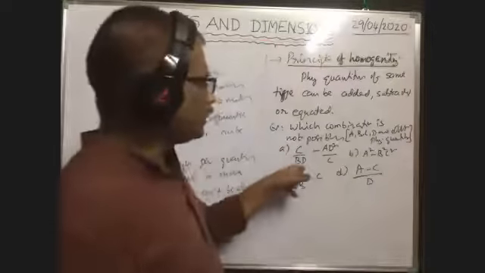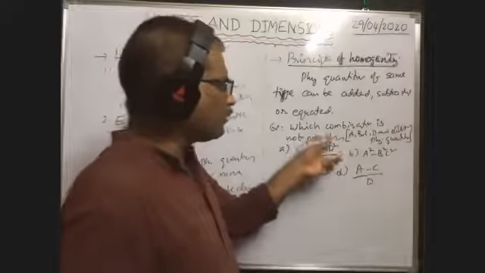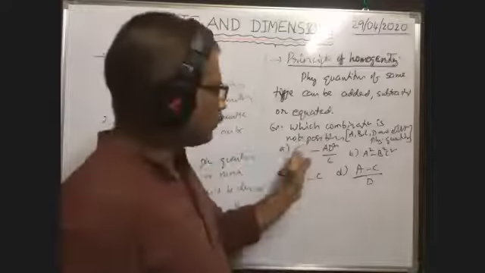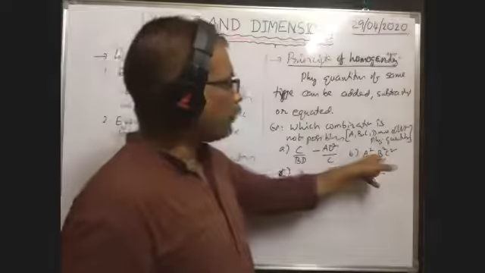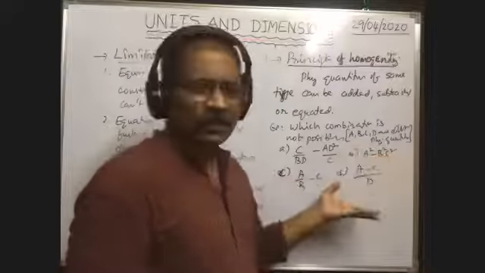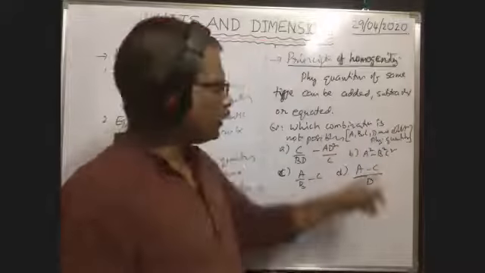C by BD option may be equal to this one, no? Because the product or division gives one physical quantity. That's why there is a possibility for this also. Here, as multiplication is there, the multiplication of B square C square may be equal to A square. We can multiply different physical quantities. So there is a possibility.